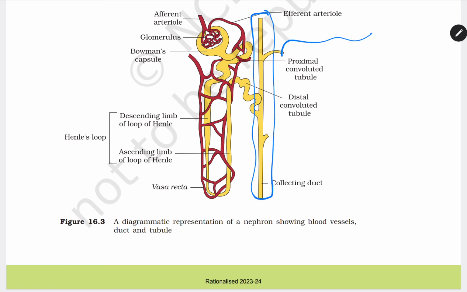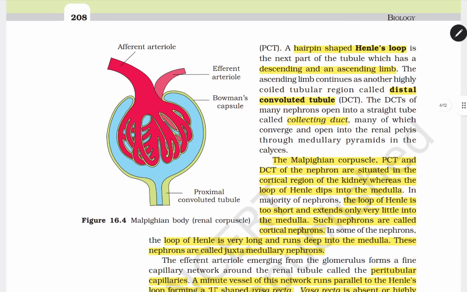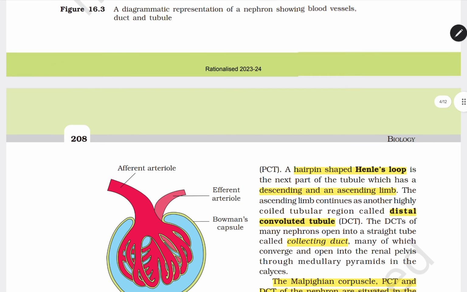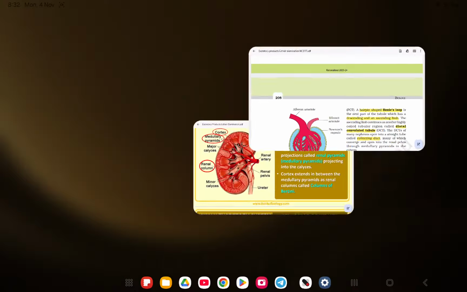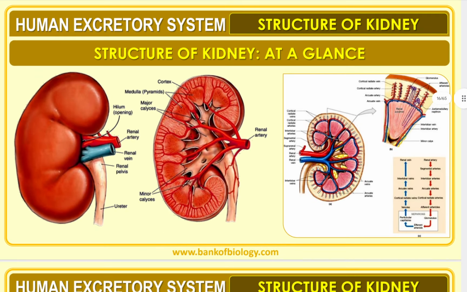Here there is another nephron. So many nephrons are connected to a single collecting duct. Next, many of which converge and open into the renal pelvis through the medullary pyramid in the calyces. Now coming to the notes, that PDF you can easily find, and clear your doubts from this PDF and diagrams.